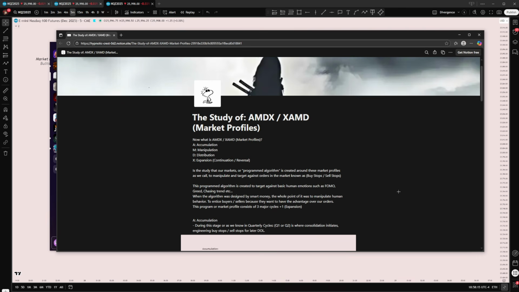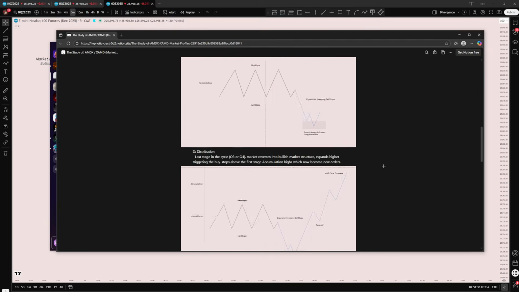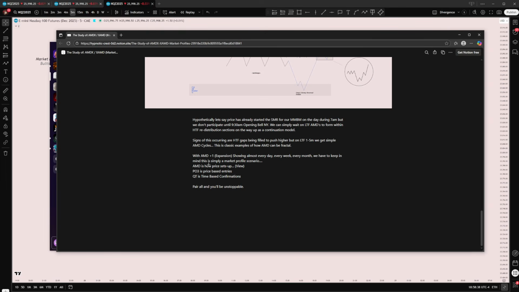But quarterly theory and the understanding of it, when you dive deeper into it, you'll actually realize that the market moves against these visuals, meaning it accumulates, it manipulates, it distributes, and it has an expansion phase. So this is kind of how it sets the stage. This is how it tends to be viewed. Obviously, PO3, I stated all the way on the bottom of that. AMD is how price sets up as the view. This is how it looks.